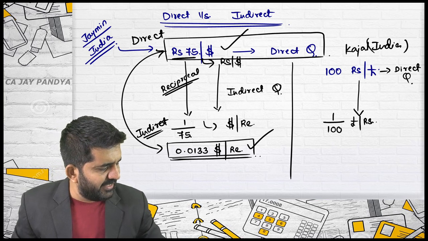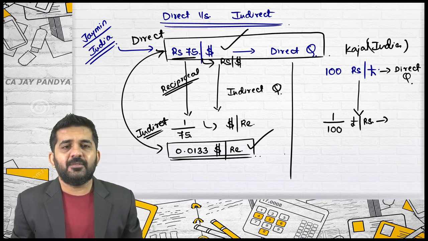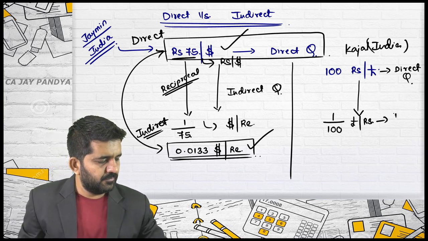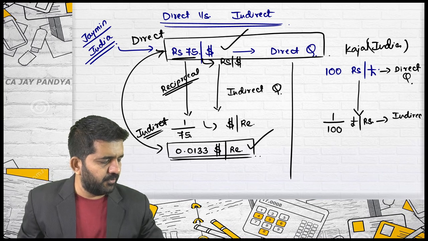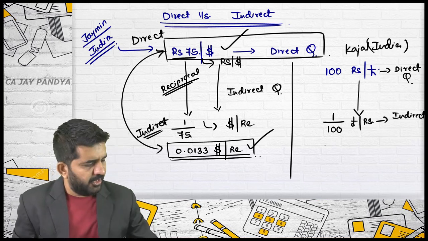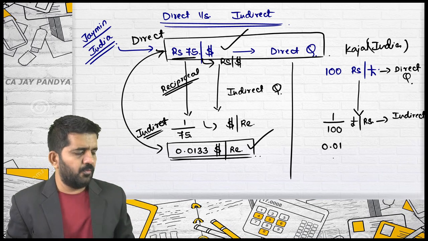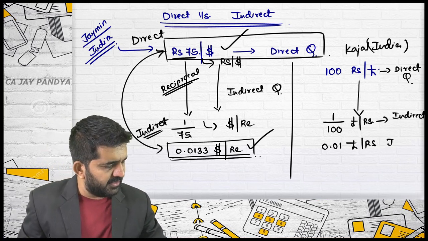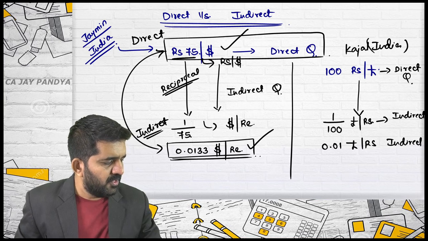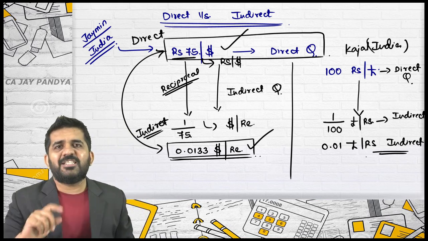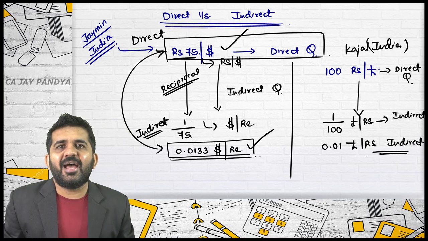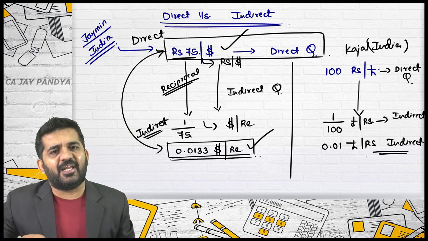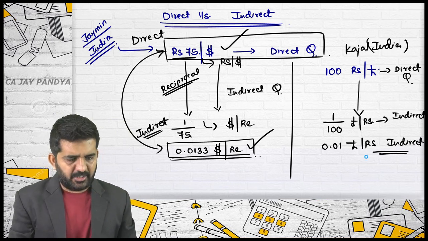This was a direct quote for you. This quote is direct or indirect? This is indirect for you. It will be 0.01. Pound per rupees is a direct quote. Very easy. If you do the reciprocal of the quote, direct will become indirect, indirect will become direct.